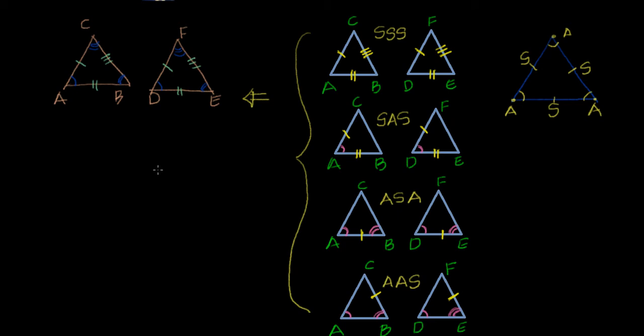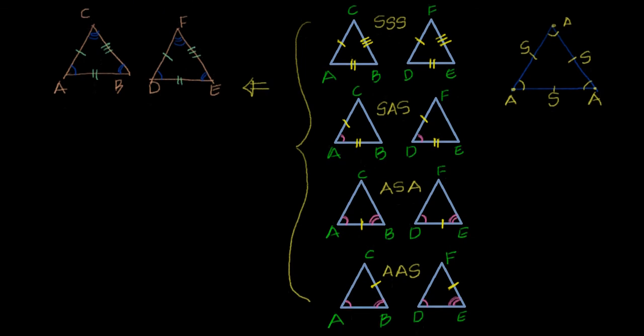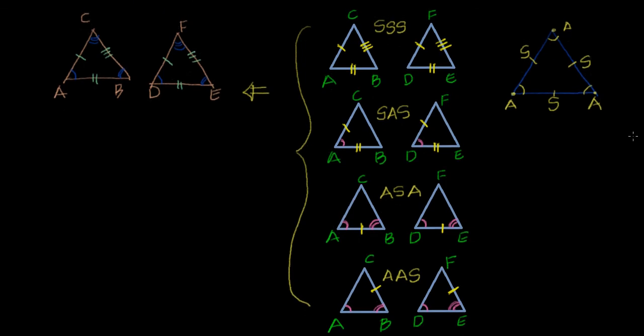Let me repeat that again. See here, what we have done is very simple. To understand the postulates, what are the names of that? We have taken a simple triangle, and we know that the triangle will have three angles and three sides. Now these postulates, if you can look at them, are self-explanatory. In the first one, I am only talking about the sides. That means it's a side, side, side postulate. In the second one, you see I have sides and the included angle between them.